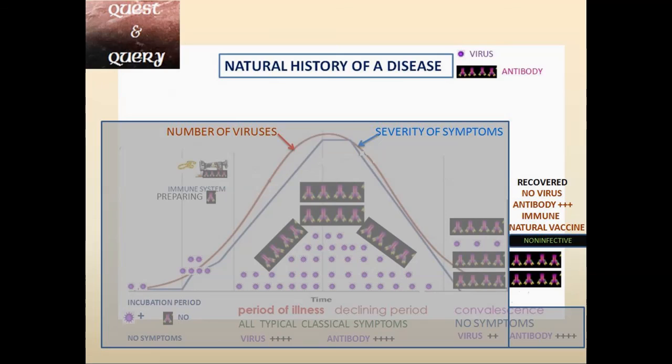The antibodies are remaining there to protect this person from the next attack or reinfection. So this is something like a vaccination produced by natural exposure to the organism. So here the confirmatory test will be negative, the rapid test will be positive.